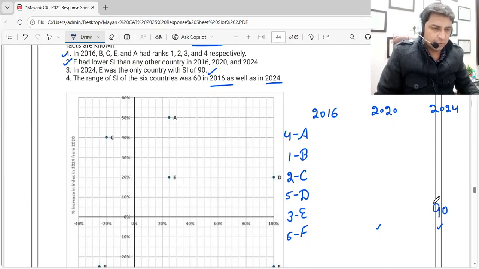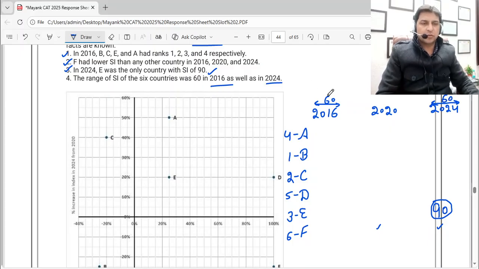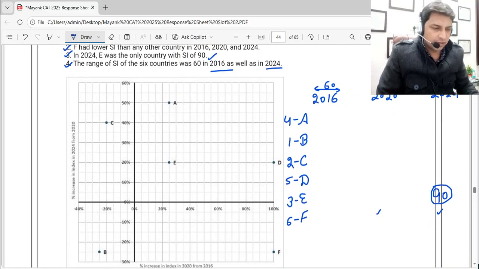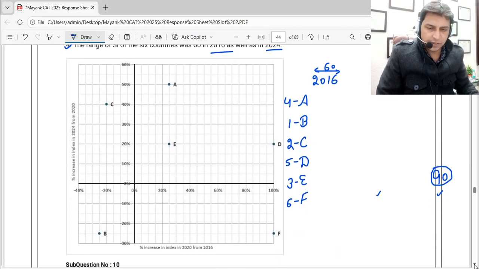So the SI for E in 2024 is given to us as 90. The range of SI for the 6 countries in 2016 and 2024 is 60. The range means maximum minus minimum, that is 60 here, and that is also 60 in 2024. We don't know about 2020. So this is the only information we have. Okay, so let's go with the questions first. The graph is also there, so we'll use that information as per the questions.